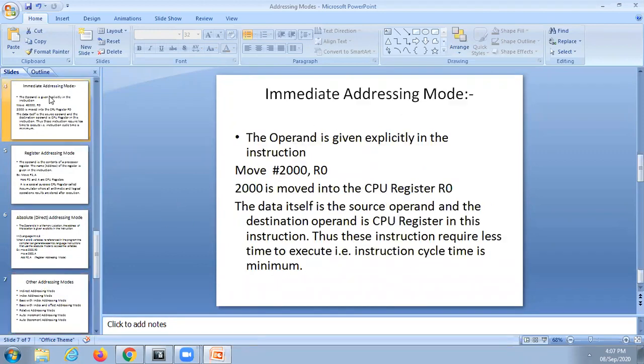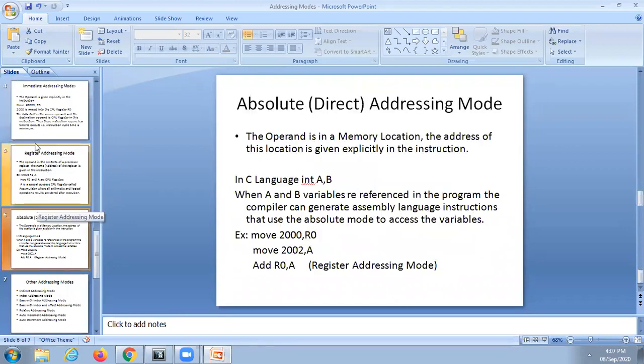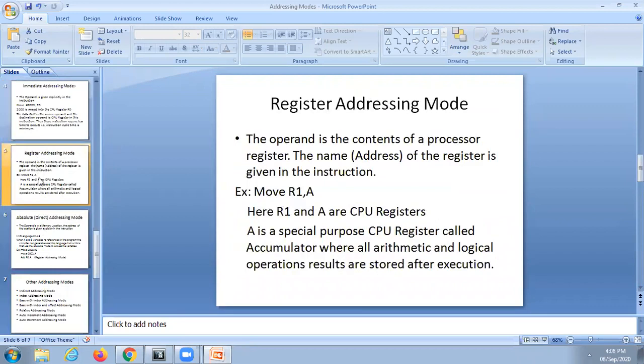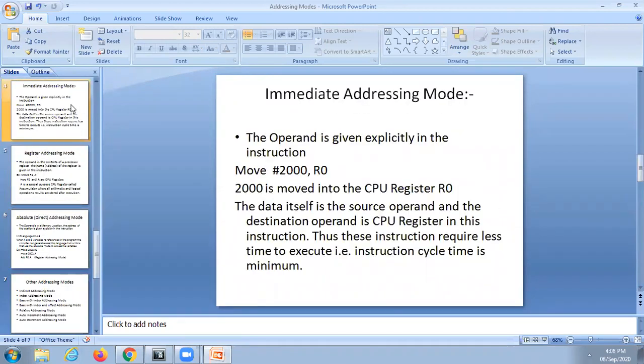But the majority of the instructions are with the first 3. Why do we use the majority of instructions in the first 3 categories?